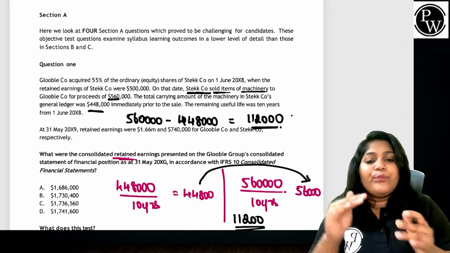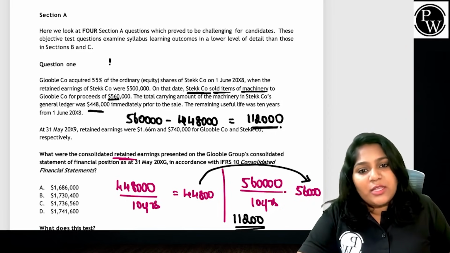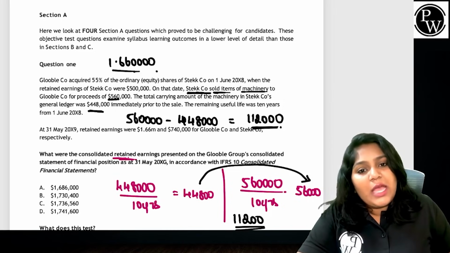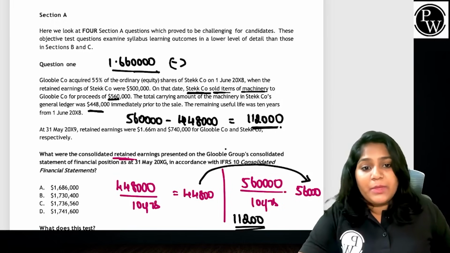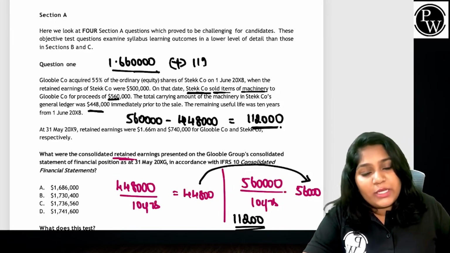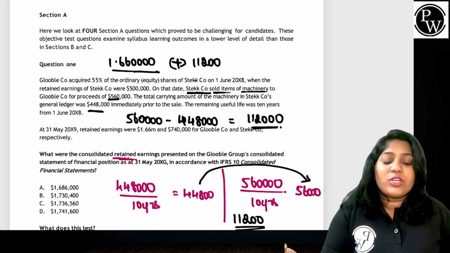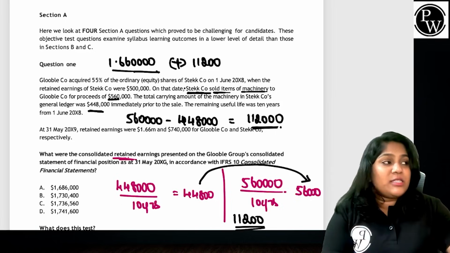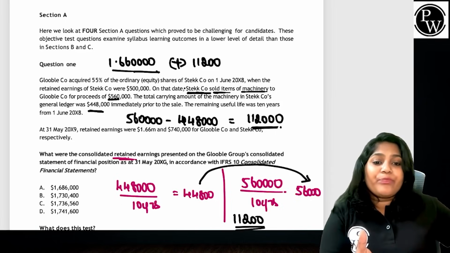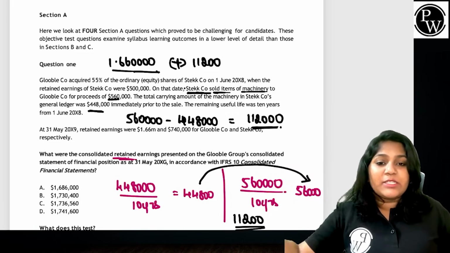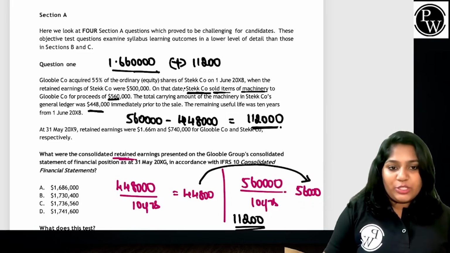So now what do we do? We take the parent company's retained earnings, that is $1,660,000. And in this, I add back the excess depreciation value because it belongs to the parent company. Who's the parent? Global company. Because the sale was made by the seller to the parent, the parent would have charged excess depreciation, so add back the excess depreciation to them.